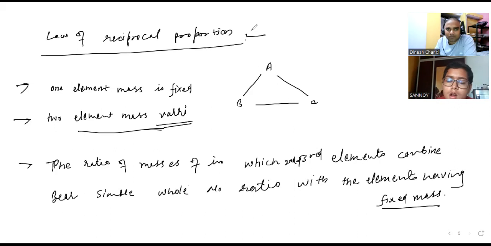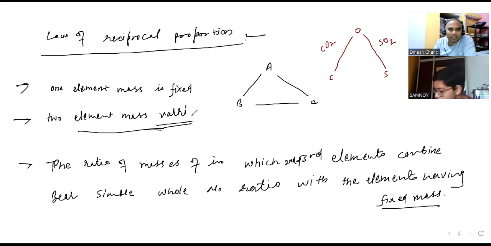So let me try to deal with this one with an example. If I take the compound carbon, let us see, with one oxygen here. Carbon I am taking and sulfur I am taking. Is it visible on your screen? So if I take these, what is there? CO2 and SO2.